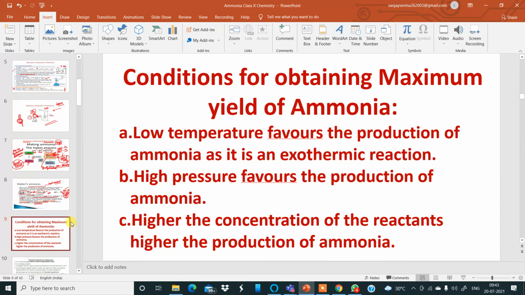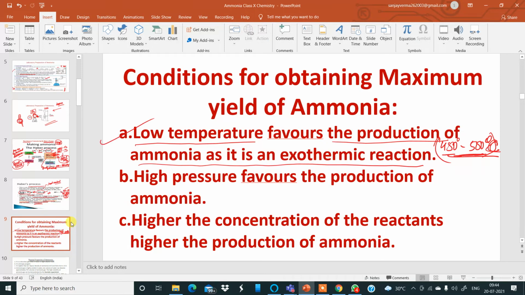Now moving further to the next slide, boys, look at the screen. There are some conditions for obtaining maximum yield of ammonia. How can we get maximum ammonia? These are the conditions. For obtaining maximum yield of ammonia, we must maintain the temperature between 450 to 500 degrees Celsius only. Not below this, not above this. Which means low temperature favors the production of ammonia as it is an exothermic reaction. That means the temperature must be optimum. It must be controlled between 450 to 500 degrees Celsius.